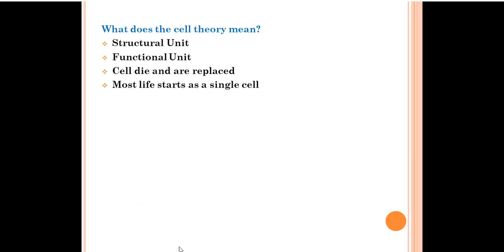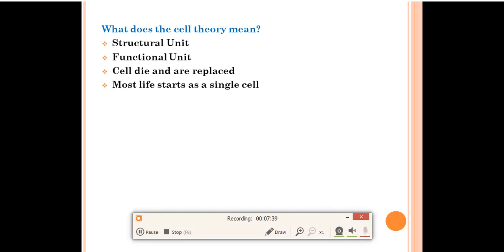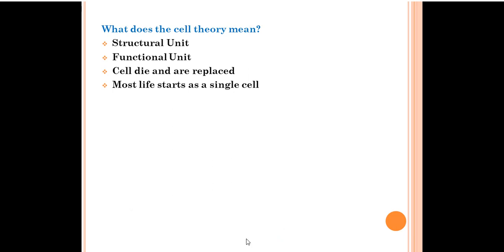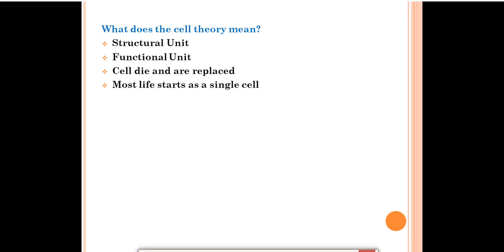Next is, what does the cell theory mean? Yes, we have to understand the four important concepts of cell theory. So for understanding those things, let's take the example of a frog and a mango. Structural unit. What is the meaning of structural unit over here? If we talk about structural unit, we should know that the cell is giving the structure to a living organism, whether it is a frog or a mango.